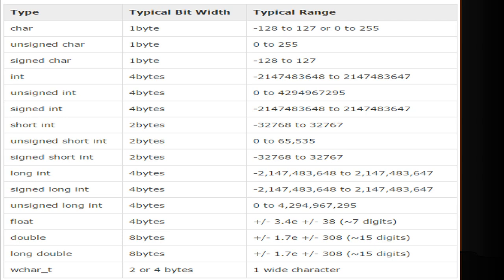So here we have the range of our values. Char, as I said, is 1 byte. Unsigned character is 1 byte. Long is 4 bytes. The major ones are double and long double, which are 8 bytes. The value ranges from 0 to 255 or minus 128 to 127. Similarly, for unsigned character, it is 0 to 255. So like this, the range is there. If you go beyond the limit, you will get an error while you compile the program and proper output will not be executed.